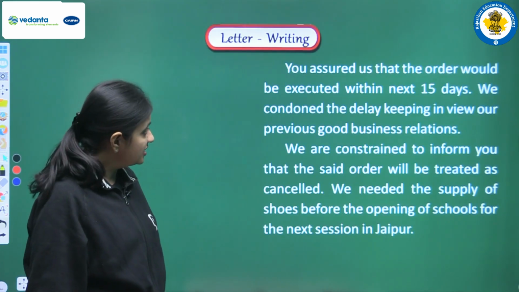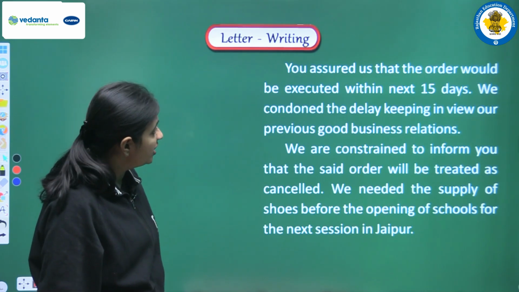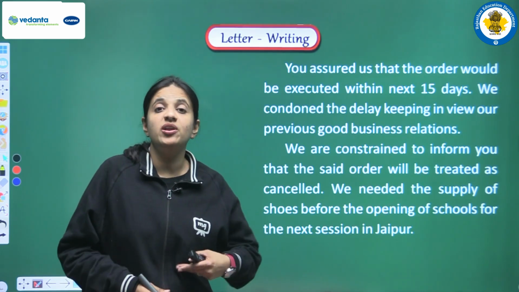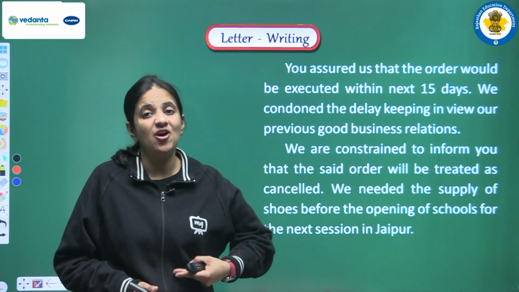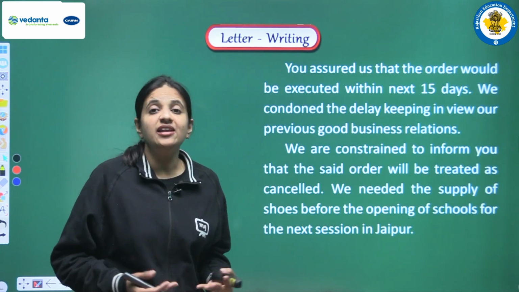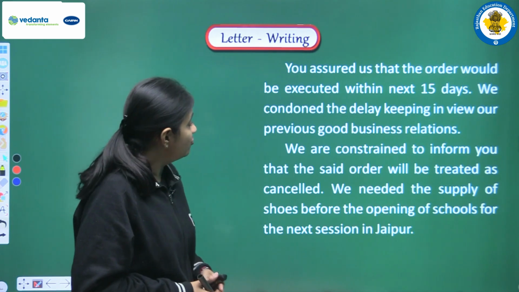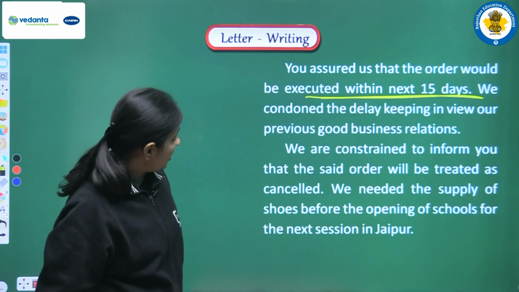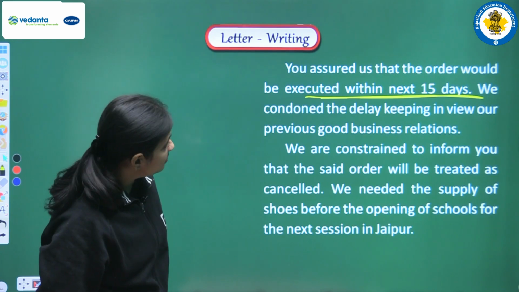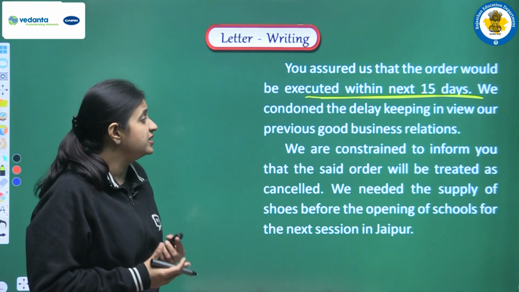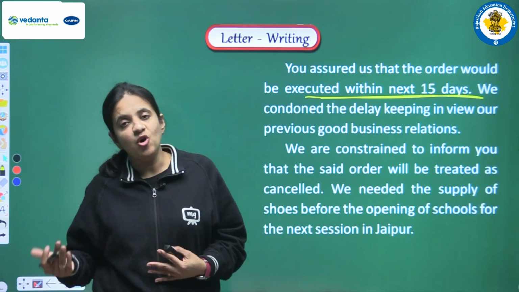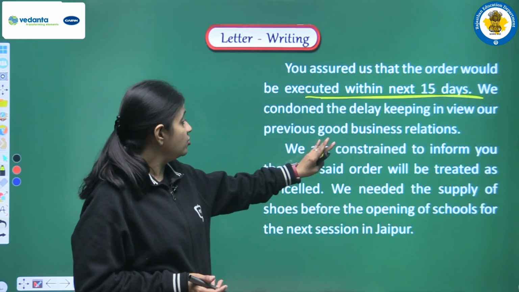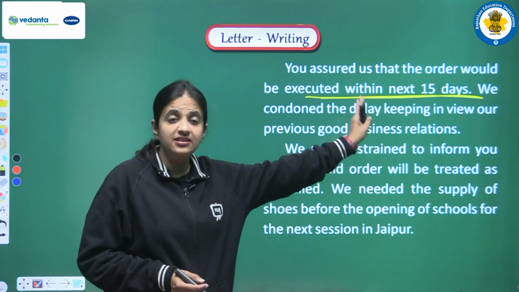You assured us that the order would be executed within the next 15 days, and when we tried to remind you about the delivery, you again assured us that the order would be executed within the next 15 days. We condoned the delay, keeping in view our previous good business relations. So at that time also we were ready to cooperate with you, just because of the previous good business relations.